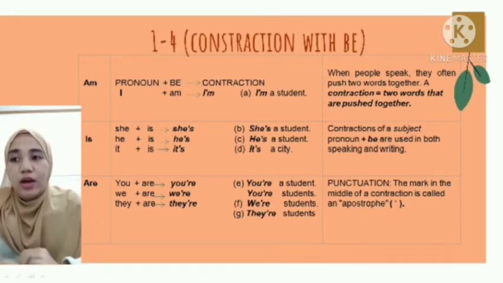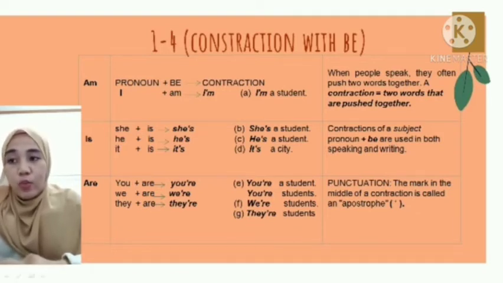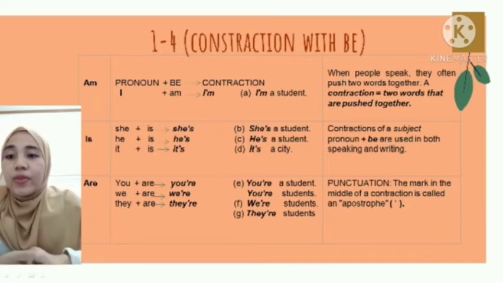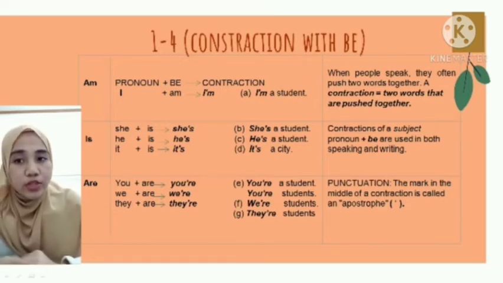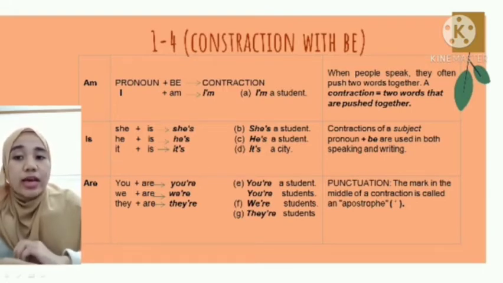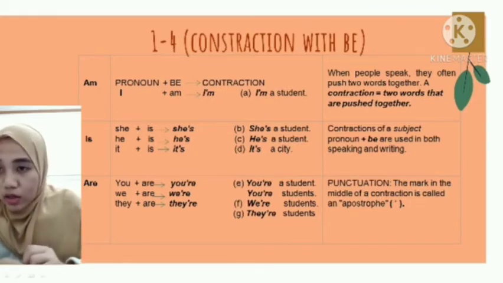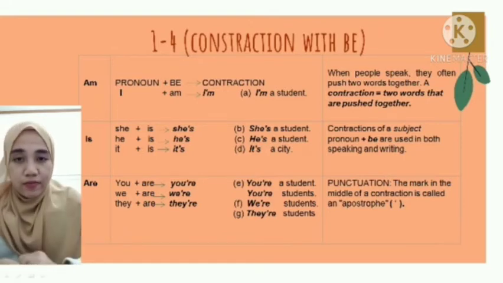You plus to be are become a contraction: you're. For example, you're a student. We plus are become we're. For example, we are students. So what is punctuation? Punctuation is the mark in the middle of contractions. It is called an apostrophe. So you can call the mark in the middle of a contraction an apostrophe.